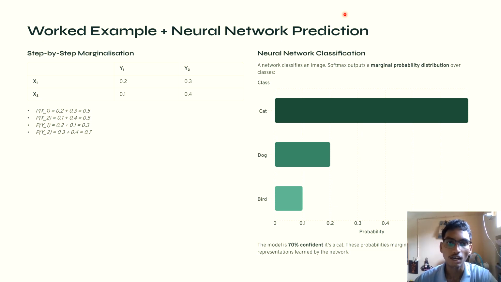Softmax converts the network's output scores, or logits, into a normalized probability distribution over the classes. The connection to marginal probability is that the final class probabilities represent probabilities for the class variable after the network has processed the input and its learned representations. And moving to the next slide.